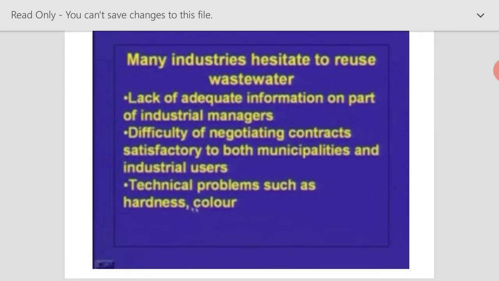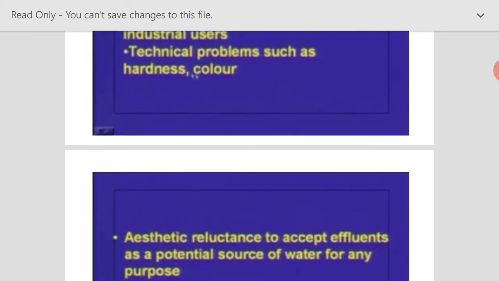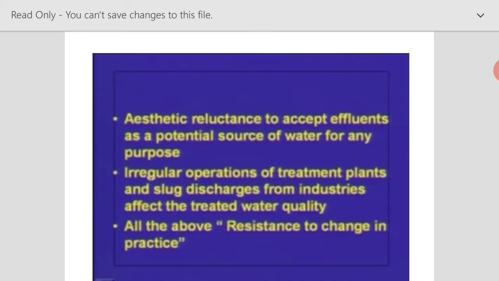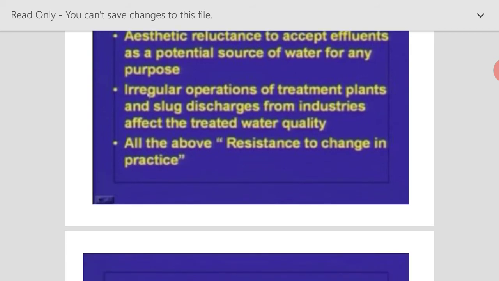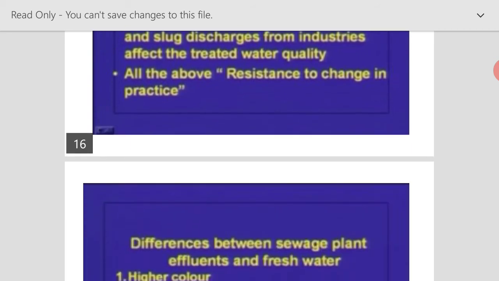There will also be other technical problems like hardness and color in the wastewater, and very specifically aesthetic reluctance to accept these effluents as a potential source of water. If there is any irregular operation of treatment plants, and if there is a slug discharge from these industries, that will also affect the treated water quality. And above all, we people are resistant to change in practice, that is, we never accept a new thing immediately. So that is the main drawback why we are not going with this.